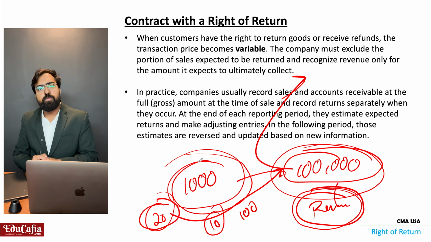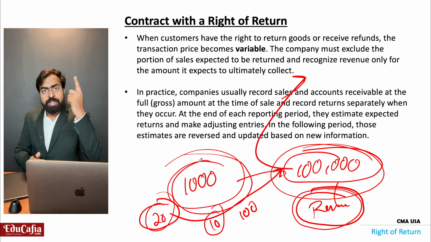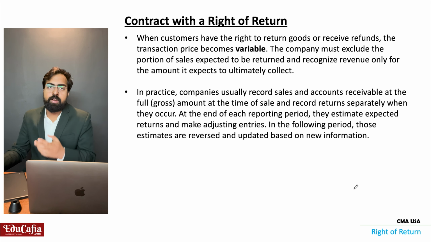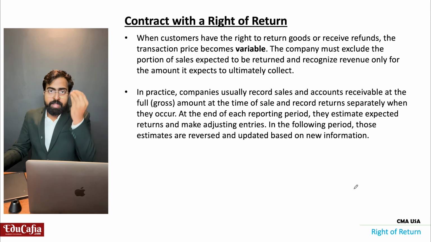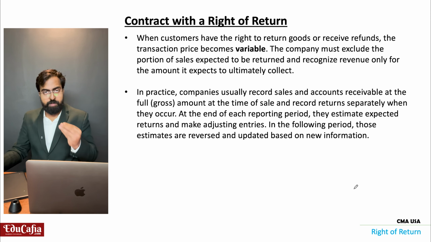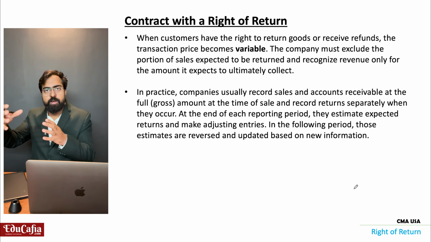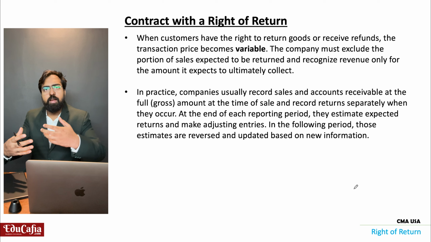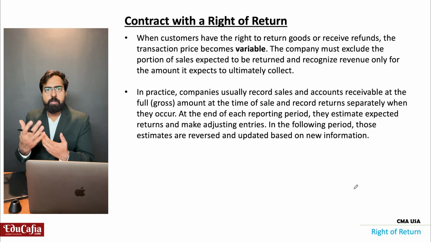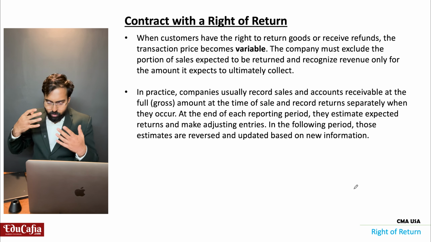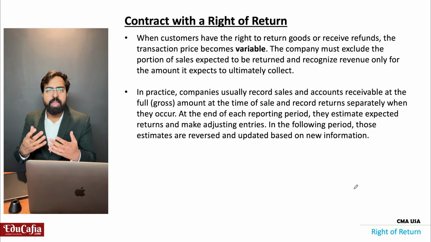So how do I consider that 1% as my revenue? I have to consider it, because at that point of time it is a revenue for me. Maybe after 1 week, or after 1 day, 2 days, 3 days, or 1 month, depending on how much period I am giving as the right to return, or returns period. Whenever we purchase a material through Amazon or Flipkart, there is a return period, right? 1 week, 2 weeks. Within that period, I can return.